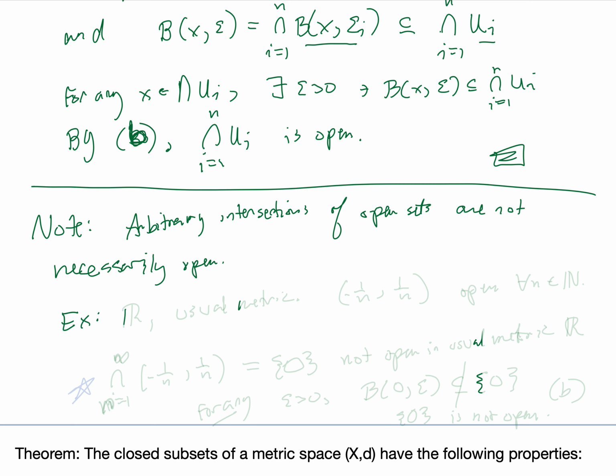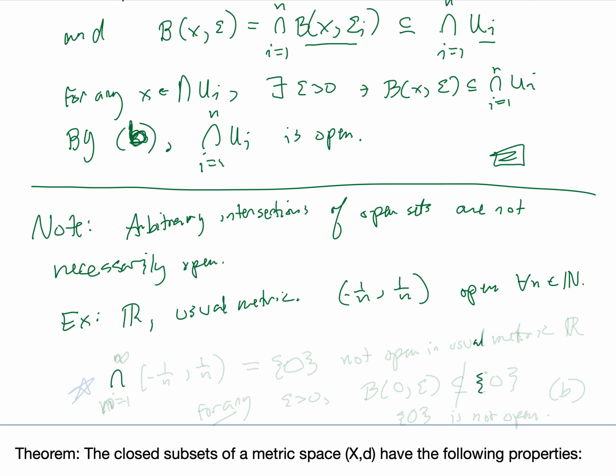Let's do just the real numbers with the usual metric. We already saw that intervals that we normally think of as open, intervals (a, b) not including their endpoints, are open in R with the usual metric. So the interval from negative 1 over n to positive 1 over n is open for all n in the natural numbers in this metric.